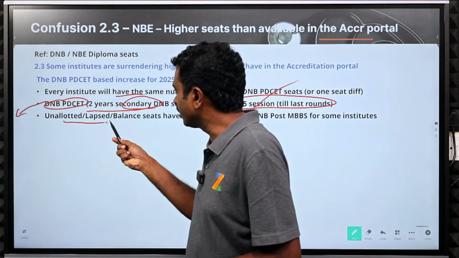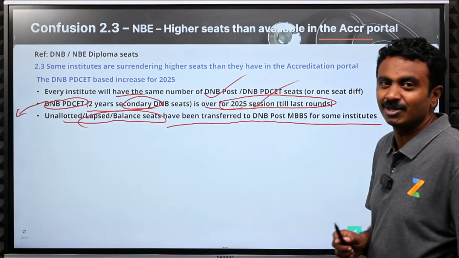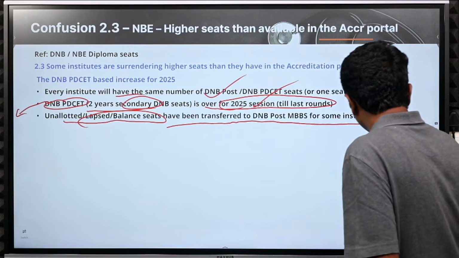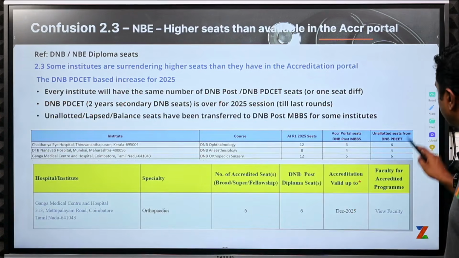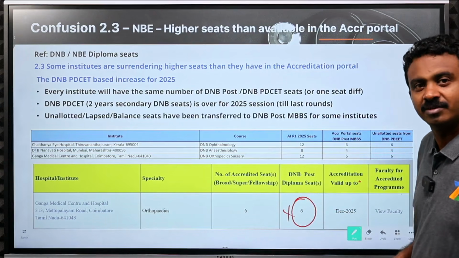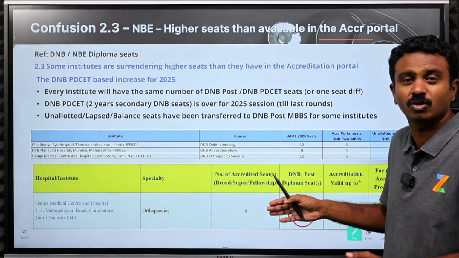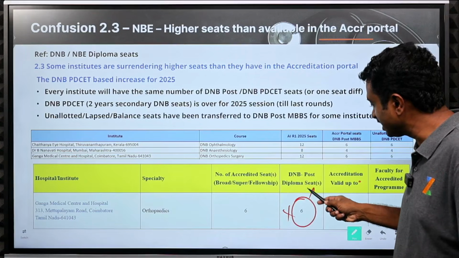The unallotted, lapsed or balance seats have been transferred to DNB post MBBS. Nobody was allotted those seats, and PD set seats are vacant ultimately.